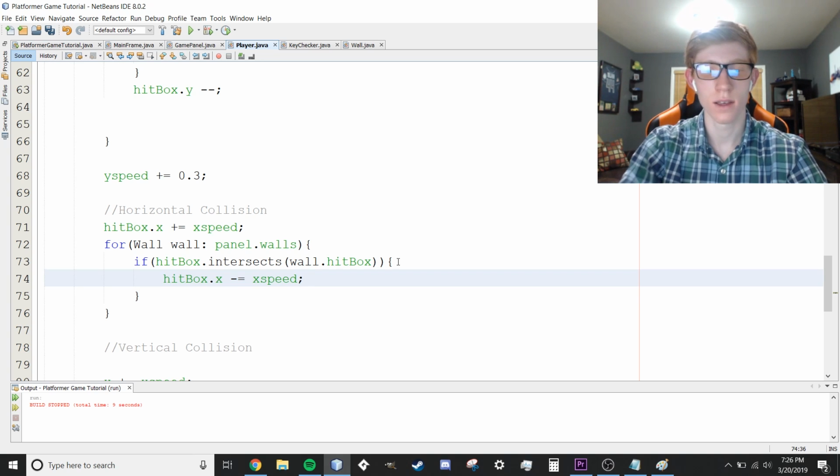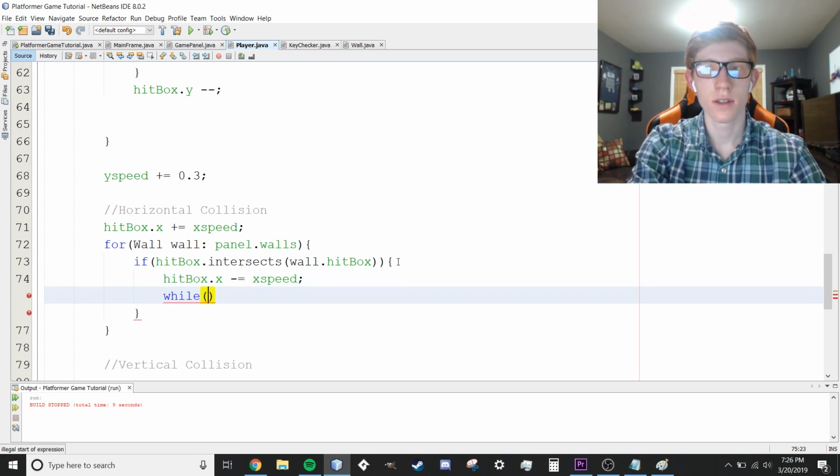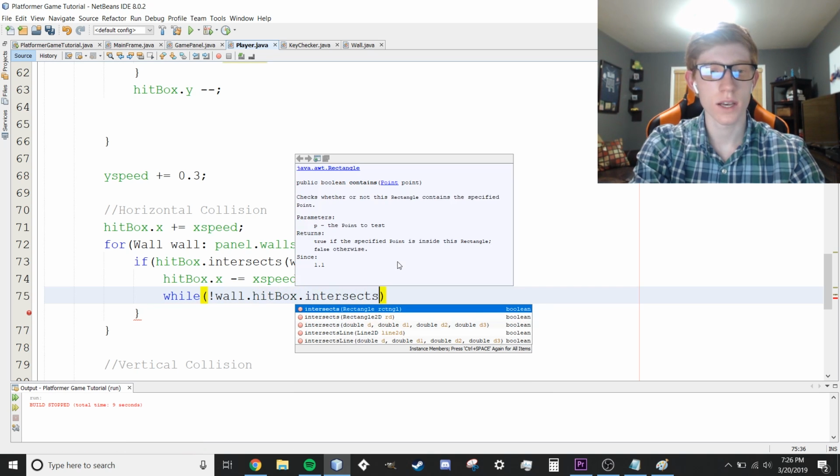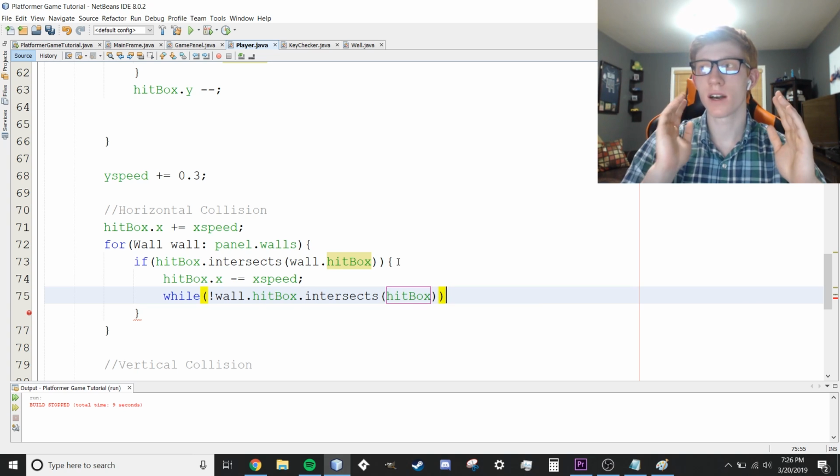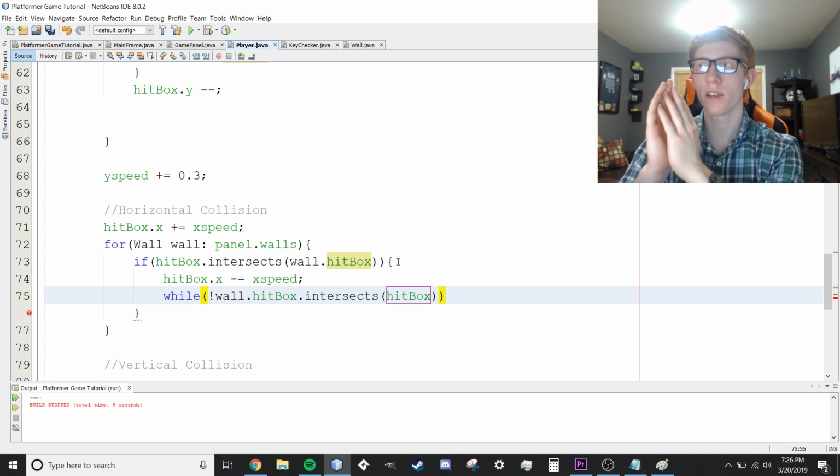So we're going to move it back, and then we're going to say, while there is not a collision between the wall's hitbox intersects and our own hitbox, right there. So our own hitbox is back on our player. This is the wall. While there's not a collision between the player and the wall, who are now in the same position, then we're going to move forward.